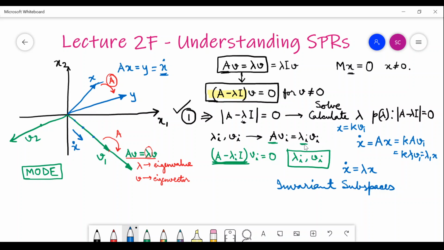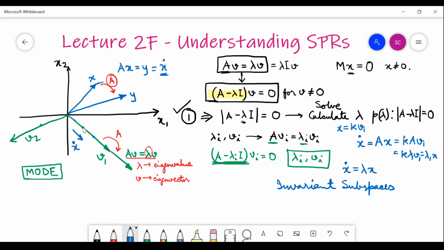So we say that the motion of the system has its modes along the eigenvectors, because every motion, every velocity can be constructed from these eigenvectors, and these eigenvectors, as you have seen, have independent motion.